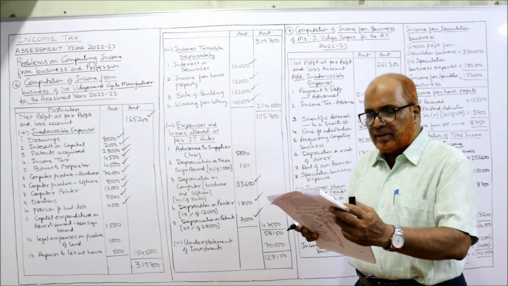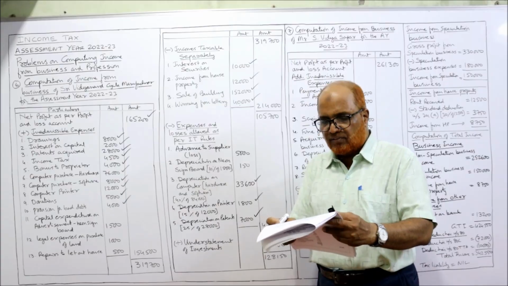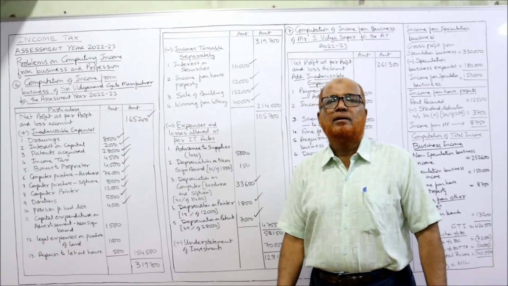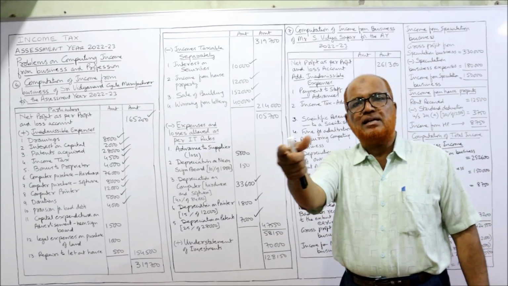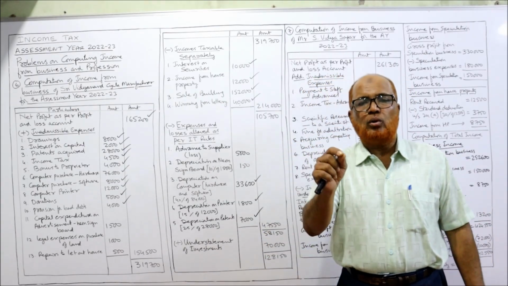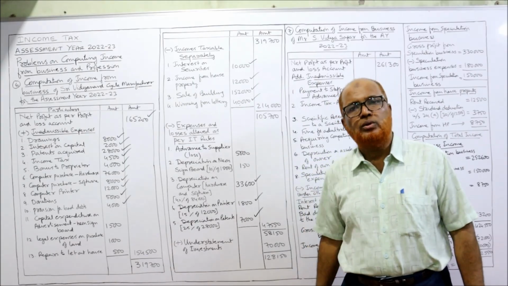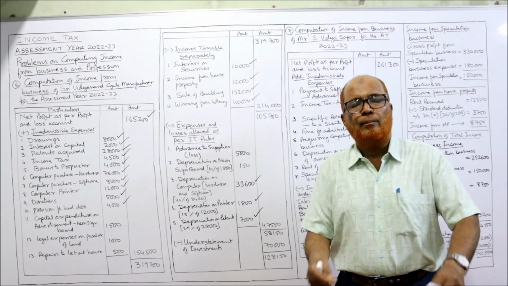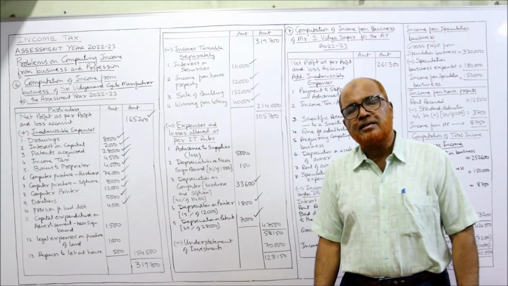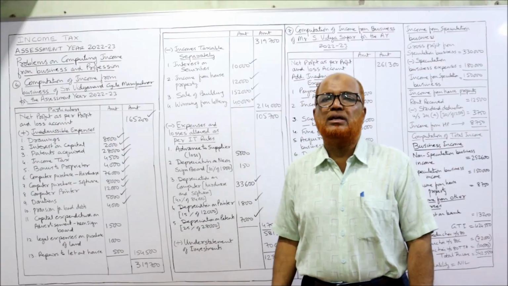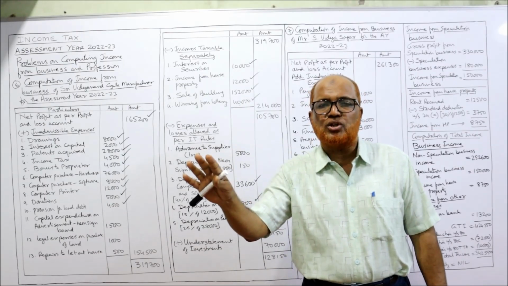Then comes compensation. Compensation received from an employee for leaving the job without advance notice. There will be an agreement between the company and the employee that without notice, if the employee is leaving, they have to pay compensation to the employer. So here compensation received, Income Tax Act says, when remuneration is paid to employees, it is allowed as deduction.